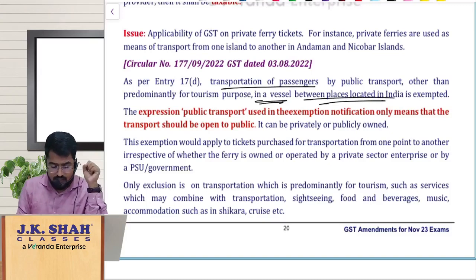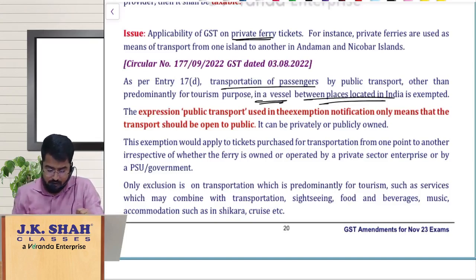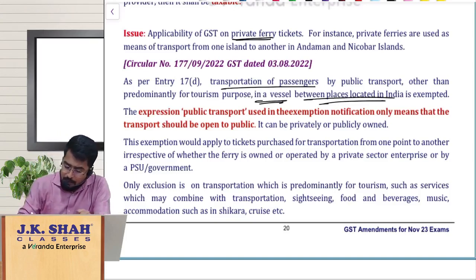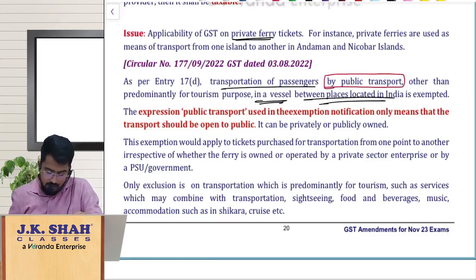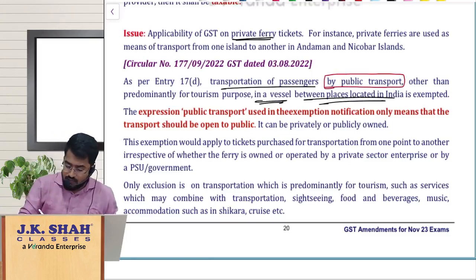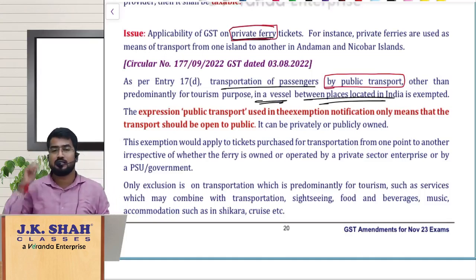Here the doubt is whether these services provided by private ferries are also exempt. Why? Because the entry says transportation of passengers by public transport other than predominantly for tourism purpose in a vessel between places located in India. Now the doubt is whether private ferries doing this is taxable or exempt.